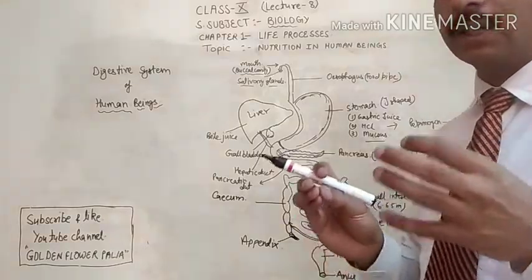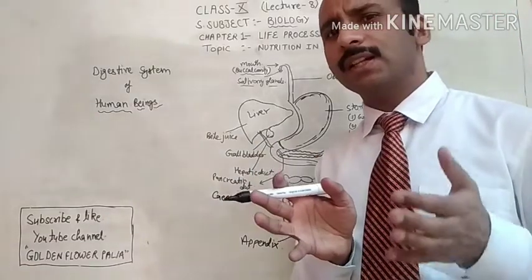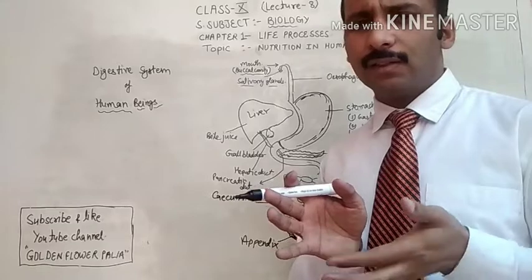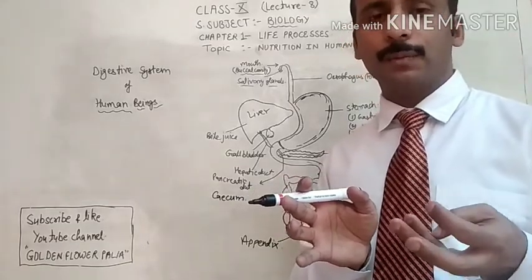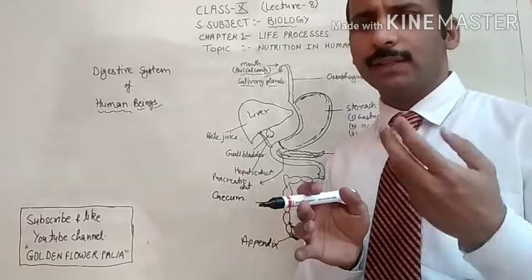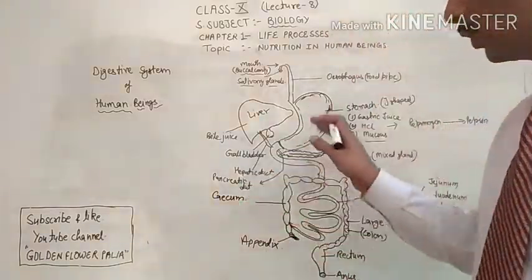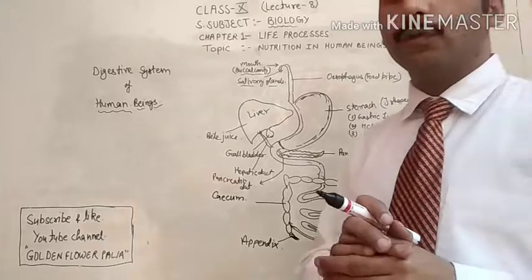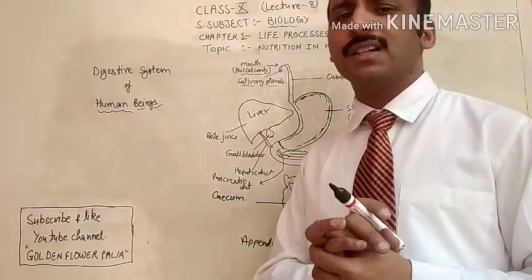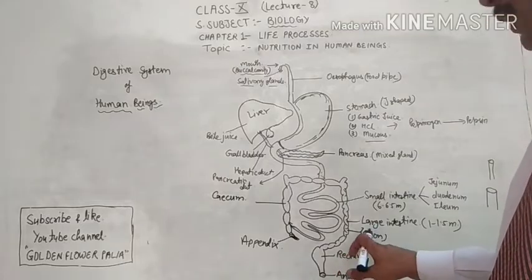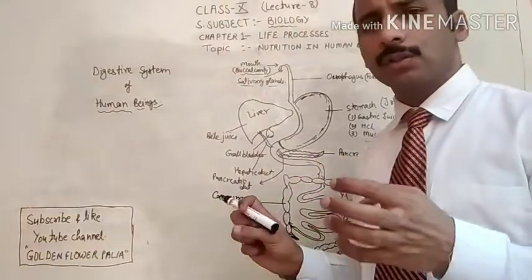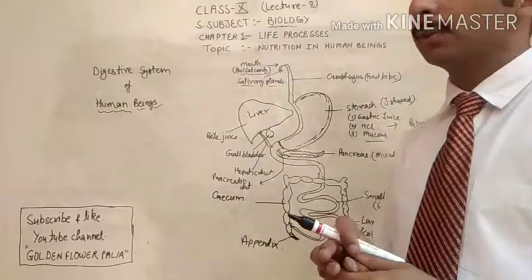So my dear students, there are a few chemicals which are released by the small intestine internally, like sucrase, maltase, nucleotidase. We will discuss them when we study the digestion of food in the different parts of the alimentary canal. So in the colon, the reabsorption of water takes place.